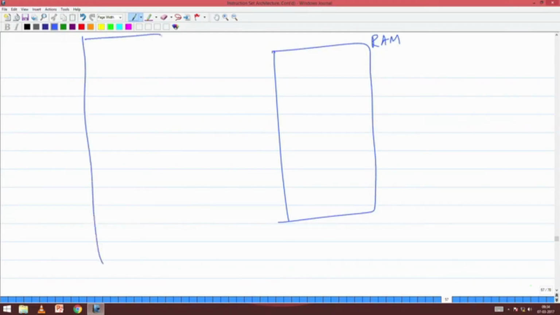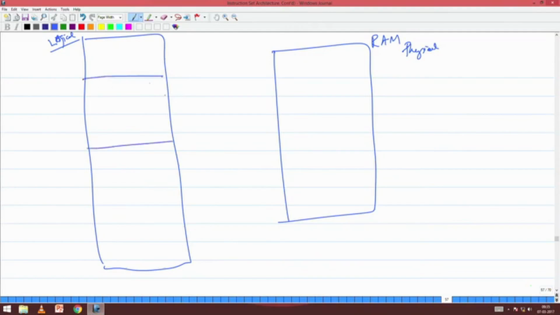this is the virtual address space, the big one, this is the logical address space, this is the physical RAM. The operating system will load the entire table here. This is basically a table, right? The entire table in this RAM. And then, say let this be some k to some t, so that there are some pages here.